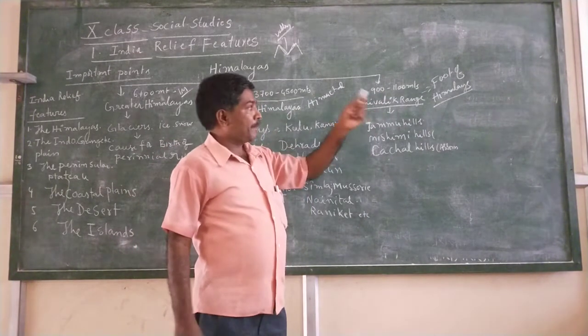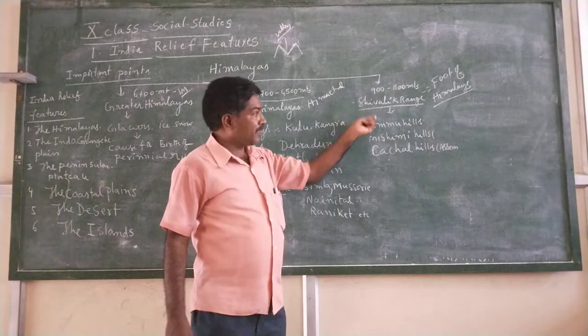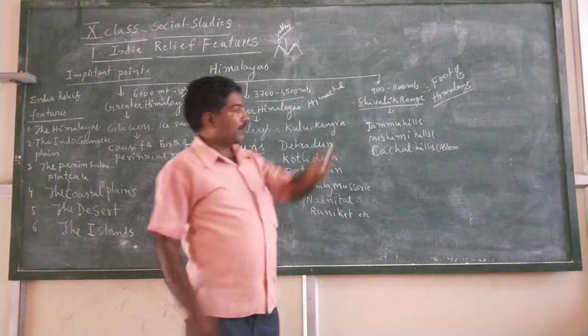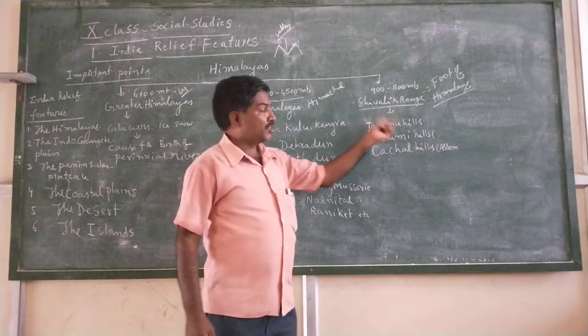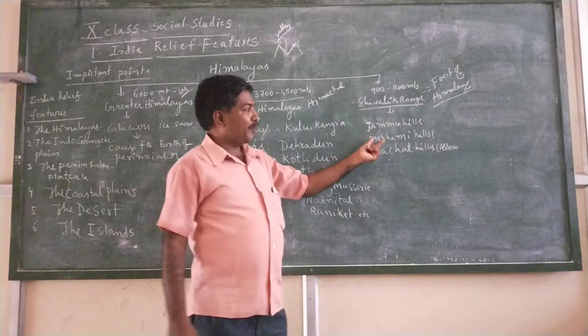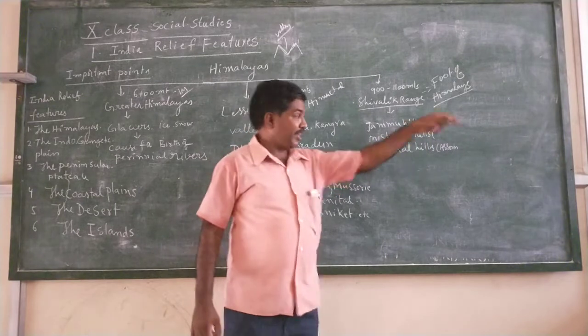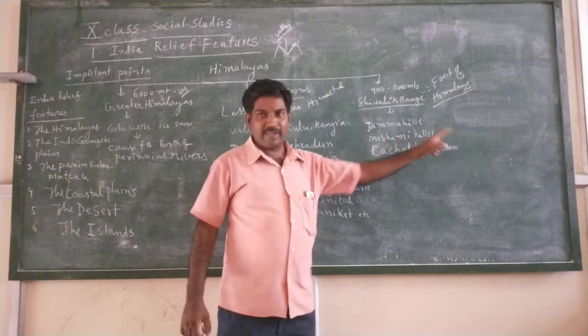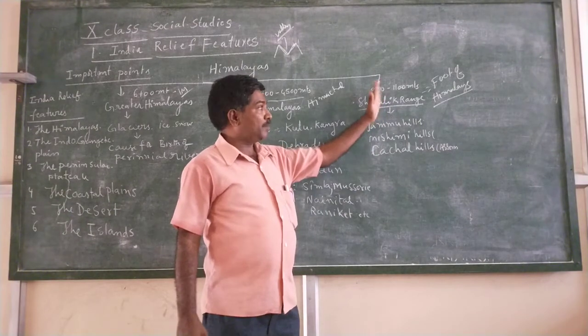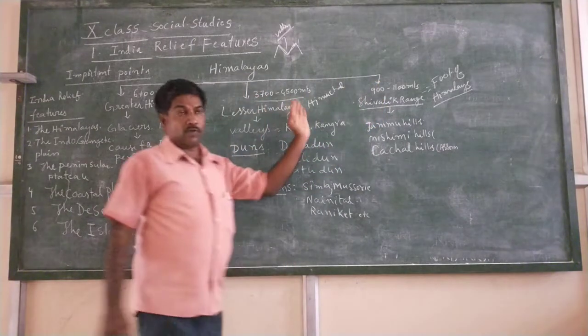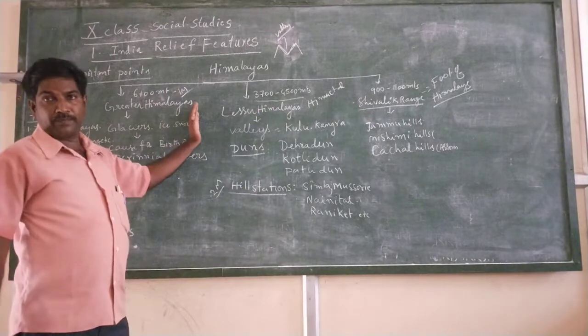So here different types of hills are there. These hills have different names in different areas: Jammu Hills in the Jammu Kashmir area, Mishmi Hills in the Arunachal Pradesh area, Kachar Hills in the Assam area. Different names are there. This is the most important part in lesson number 1, that is the Himalayas.